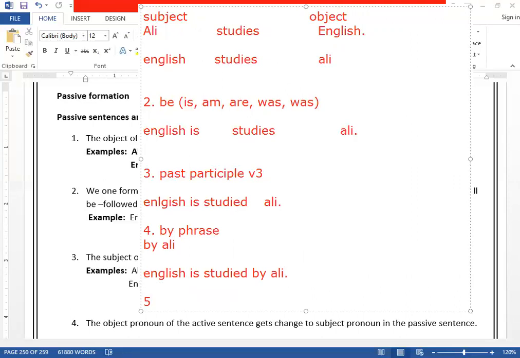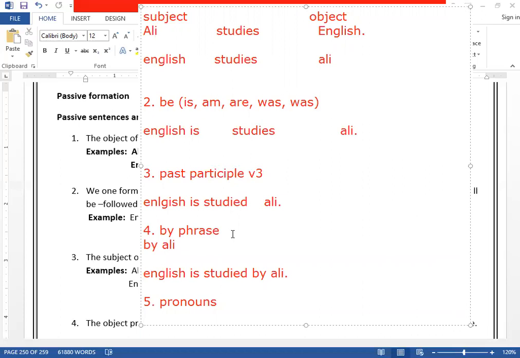The 5th step, the last one, is about pronouns. If there is a subject pronoun, it will change into an object pronoun, and an object pronoun will change into a subject, because in passive voice the positions of subject and object get changed. That's why pronouns also get changed. Like if I say, he studies English, now how?